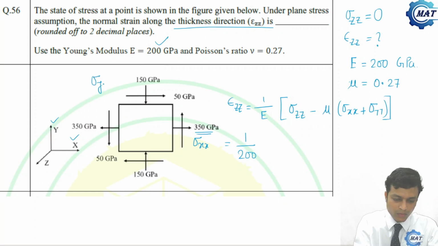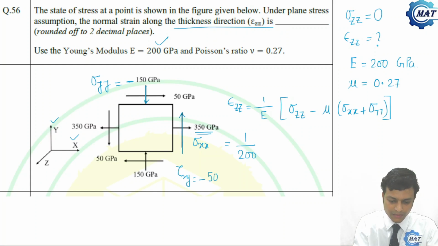Sigma yy is negative because it is compressive. And tau xy is also negative, so it is minus 50 GPa. All are in GPa, so there will be no problem. They will cancel each other.